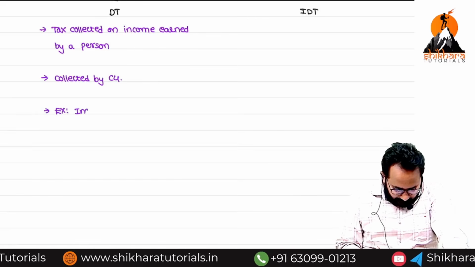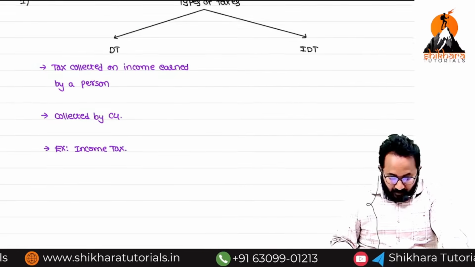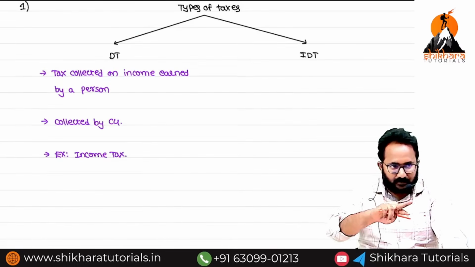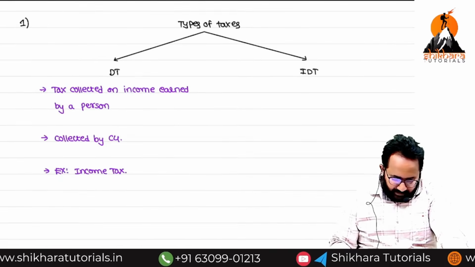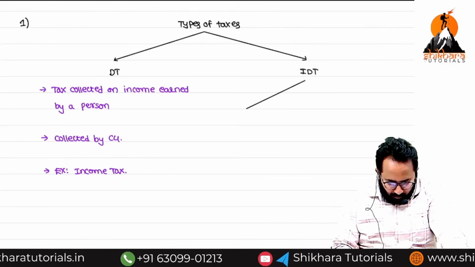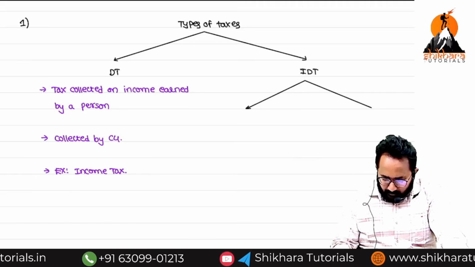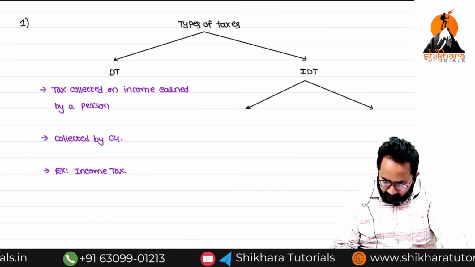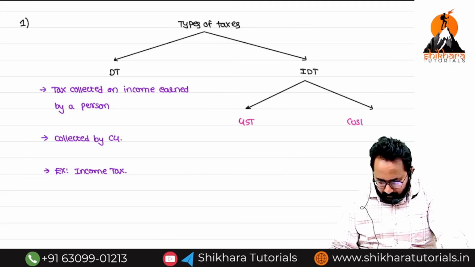Next, one example for the direct tax, may I know? Income tax. Wealth tax was there previously, that is abolished now. Next, indirect tax. We have two types of indirect taxes now. The first one is nothing but your favorite one, GST. The second one is customs duty.